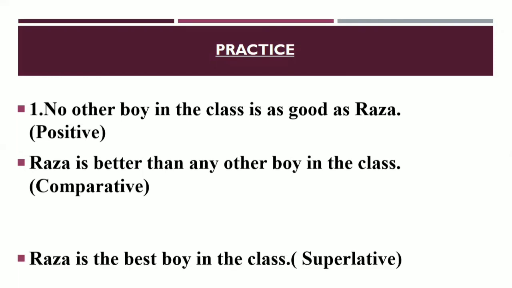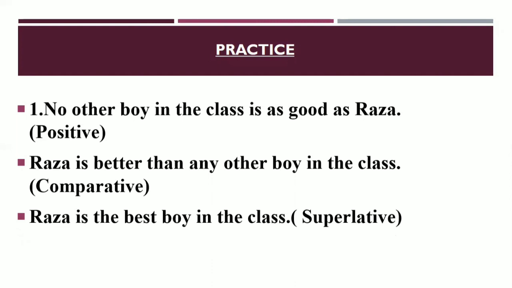What will be the answer? This is the answer. Raja is the best boy in the class. So in case of no other, in case of comparative degree, we have to use than any other, and in case of superlative degree, we have to use the. Okay, not one of the. You have to use the here.